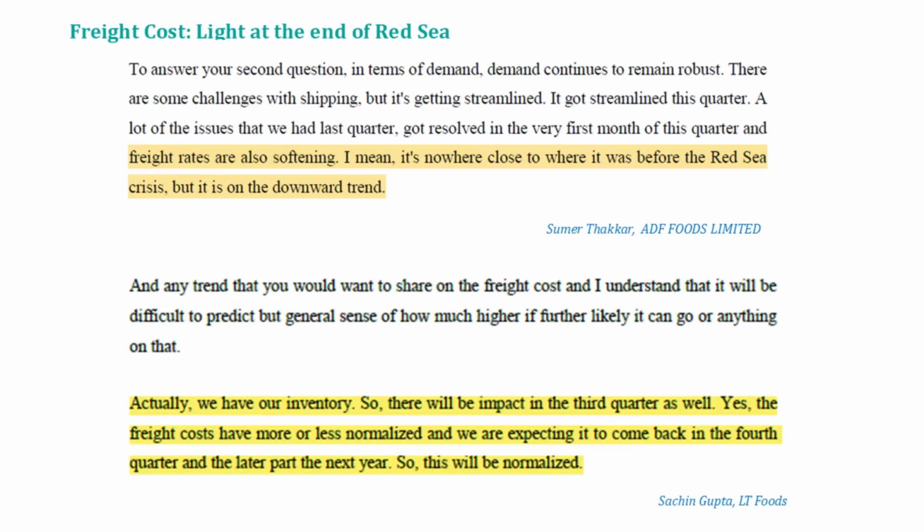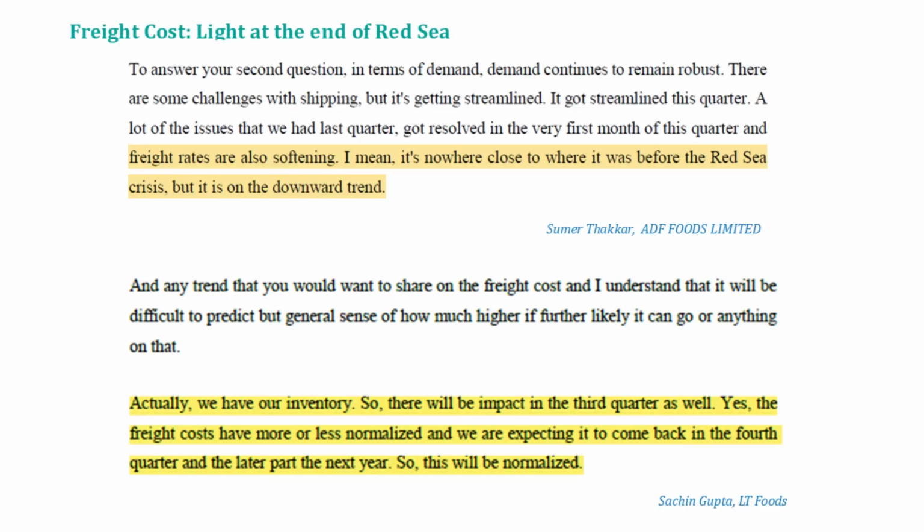And the idea to look through multiple concalls is to see if everybody is telling the same thing or different things. So here we have just tried to extract the different commentaries companies are making about freight cost. If we look at this, it looks like by Q4 this cost should come down, and there are initial signs that the cost might be coming down. Though LT Foods and ADF Foods have a little different point of view in terms of timing. ADF Foods is expecting it to come down from Q3 itself. LT Foods is expecting it to come down from Q4. And as per ADF Foods, it is already softening.